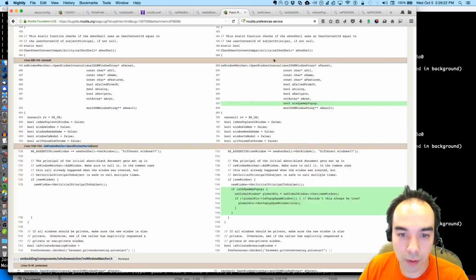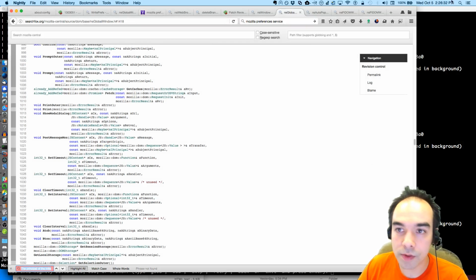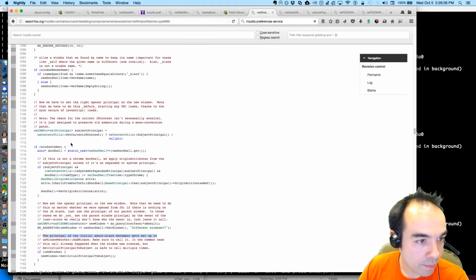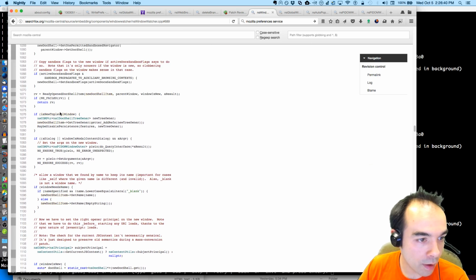If new window, the principal of the initial about blank. That's where we are. Whoops, wrong file. We're here. So we're not long after here.